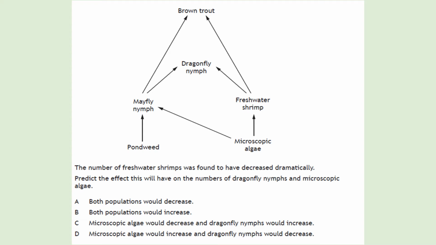The answer is that we need to get rid of the freshwater shrimps. So if the freshwater shrimps decreased, the microscopic algae would increase because they have lost their predator, the thing that's eating them, so that would go up. And the dragonfly larvae would decrease because it's lost a food source, so that would go down. So we need to find a statement that says that. So the answer would be D, microscopic algae would increase and dragonfly nymphs would decrease.